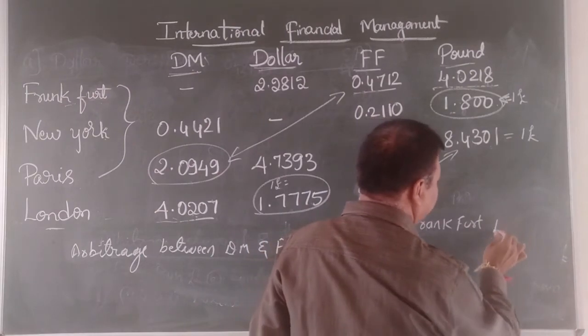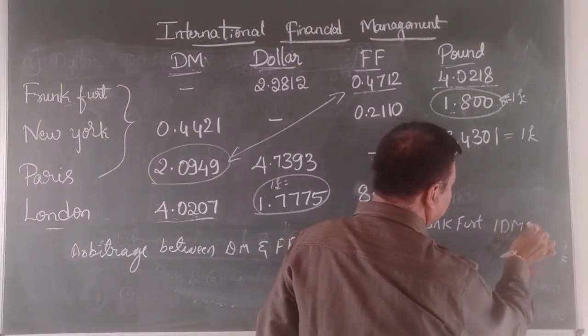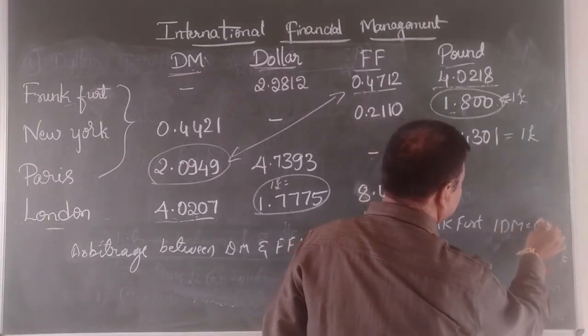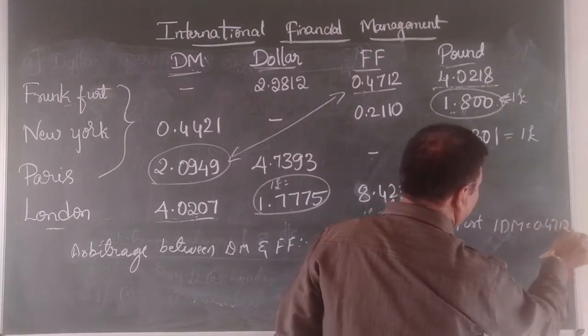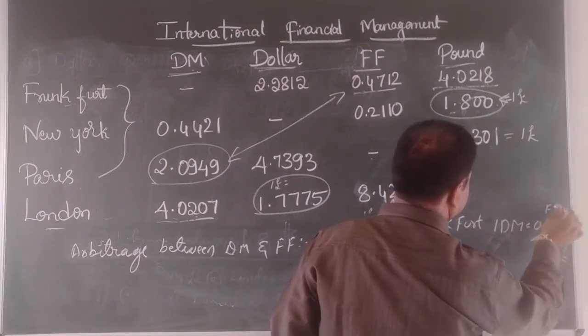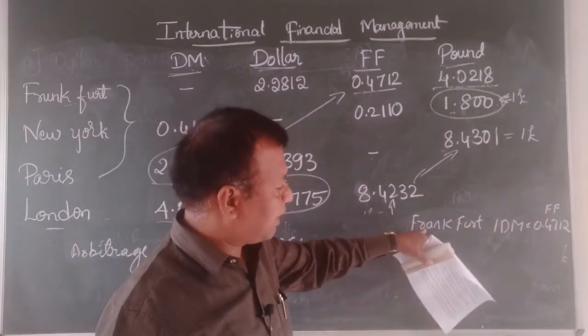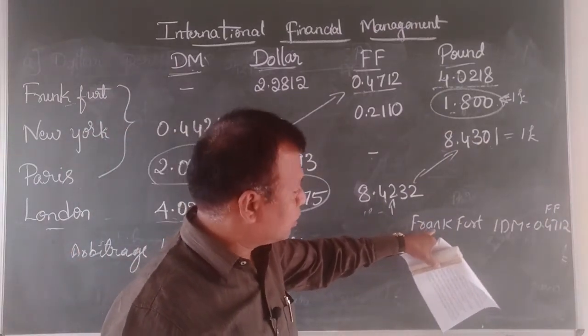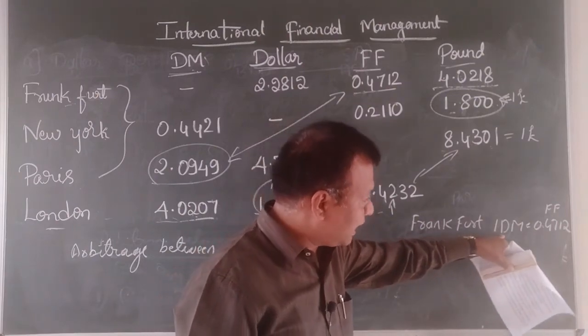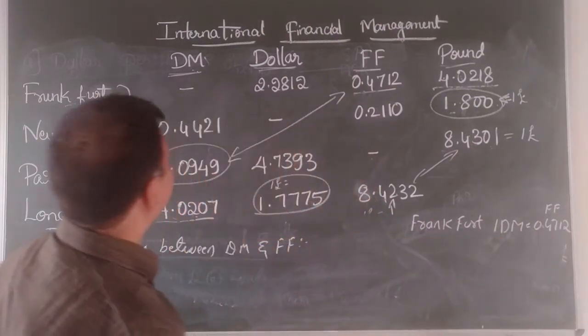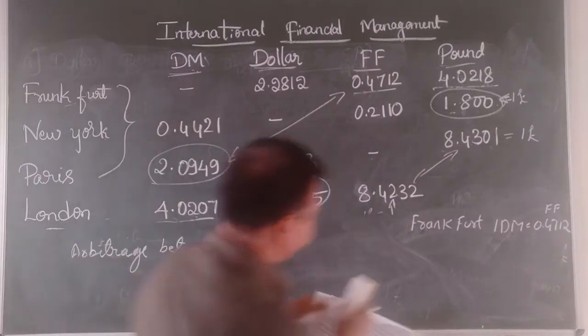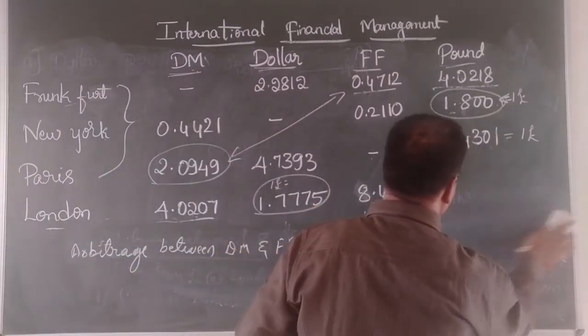Direct quote means 1 unit of foreign currency. That is 1 DM is equal to 0.4712 French franc. Because it is expressed in Frankfurt, in Frankfurt we express in a foreign currency. So because the direct quote 1 DM is equal to, in case of Frankfurt it is expressed in home currency.